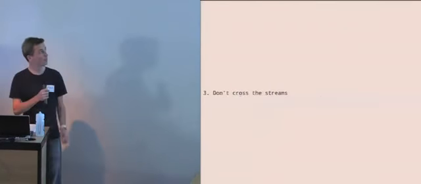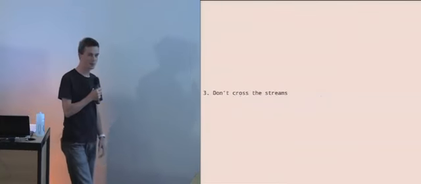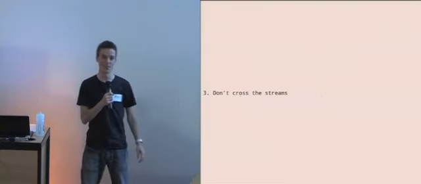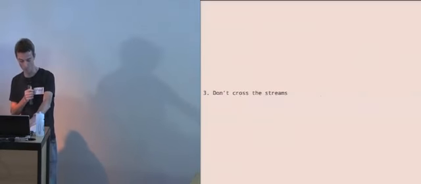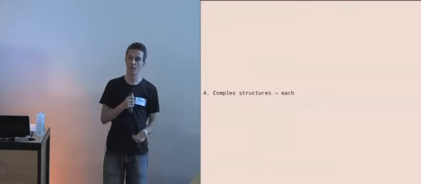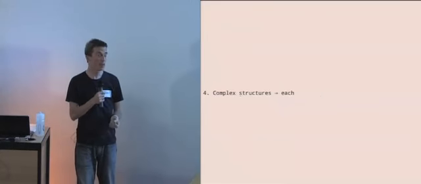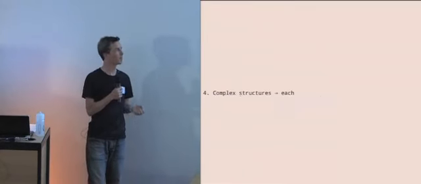So don't cross the streams. You know what happens when you cross the streams? It destroys the universe. In our case, the universe will be okay, but your program will be worse. Although I've said use functional style for returning values, if it's really complicated, stick with each, because the zeroth rule really is, whatever you do, don't make your code more complex.